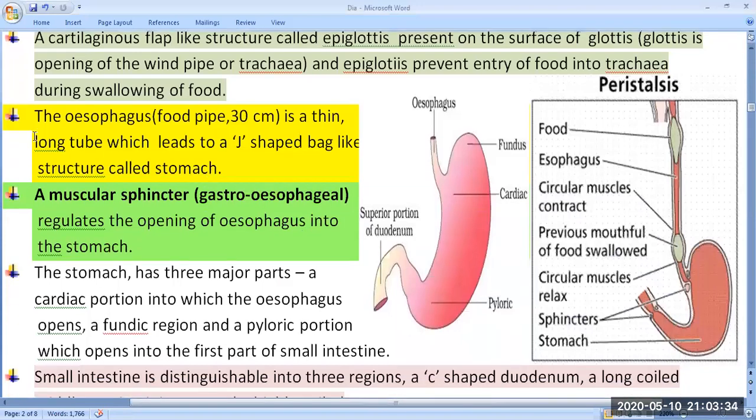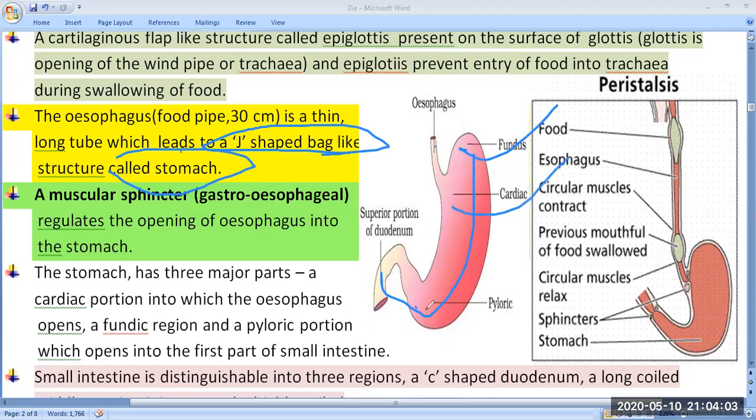The oesophagus, the food pipe of 30 centimeters, is a thin, long tube-like structure which leads to a J-shaped bag-like structure, and this bag-like structure is known as the stomach. Clear? And the stomach, I had already told, is divided into three different regions: fundus, cardiac, then pyloric. These different regions are found in the stomach.